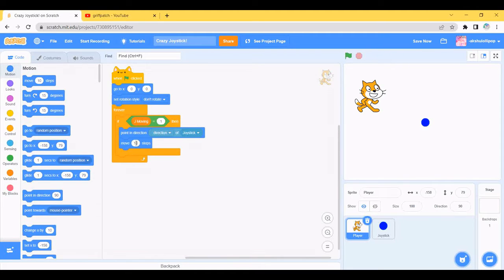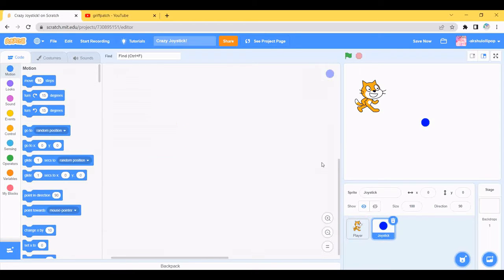This is a simple code. Another fact about move 10 steps is it's the first block in the motion. So this is our player's code, and now we are moving to the joystick. It's a bit easy and a bit long too, but you will be able to understand.